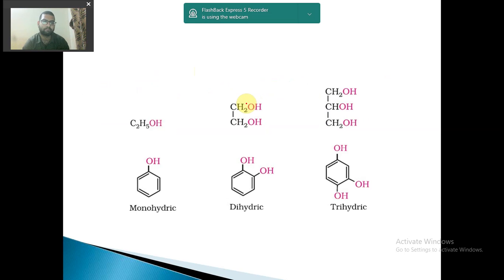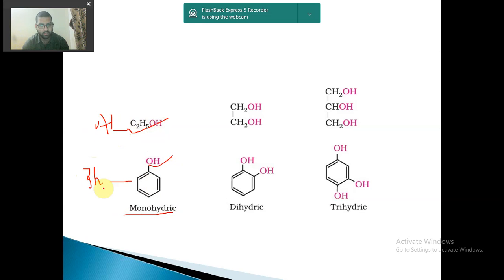Now let us see. This is phenol, and in the benzene ring one OH is attached, so this is monohydric phenol. And here again only one OH is present, so it is monohydric alcohol. So this is why it is monohydric, only one OH is present here. This is phenol and this is alcohol.